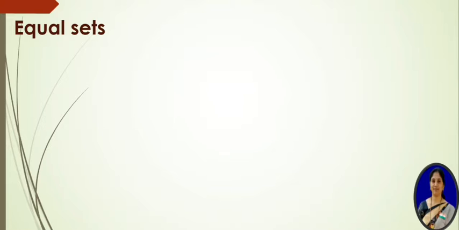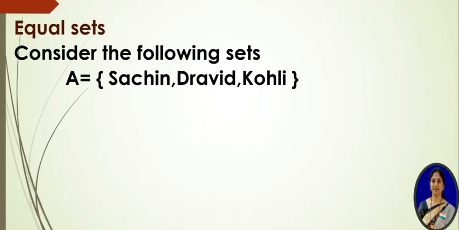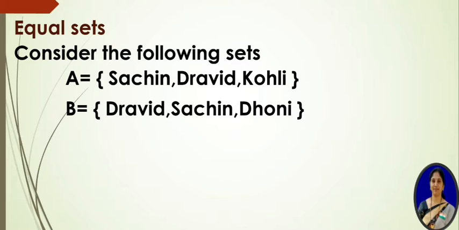Equal sets. Consider the following sets. Set A is equal to Sachin, Dravid, Kohli. So there are three elements in set A. Similarly, consider another set B. B contains three names: Dravid, Sachin, Dhoni. Both sets A and B contain cricketers' names, and in set A there are three elements and in set B also there are three elements.